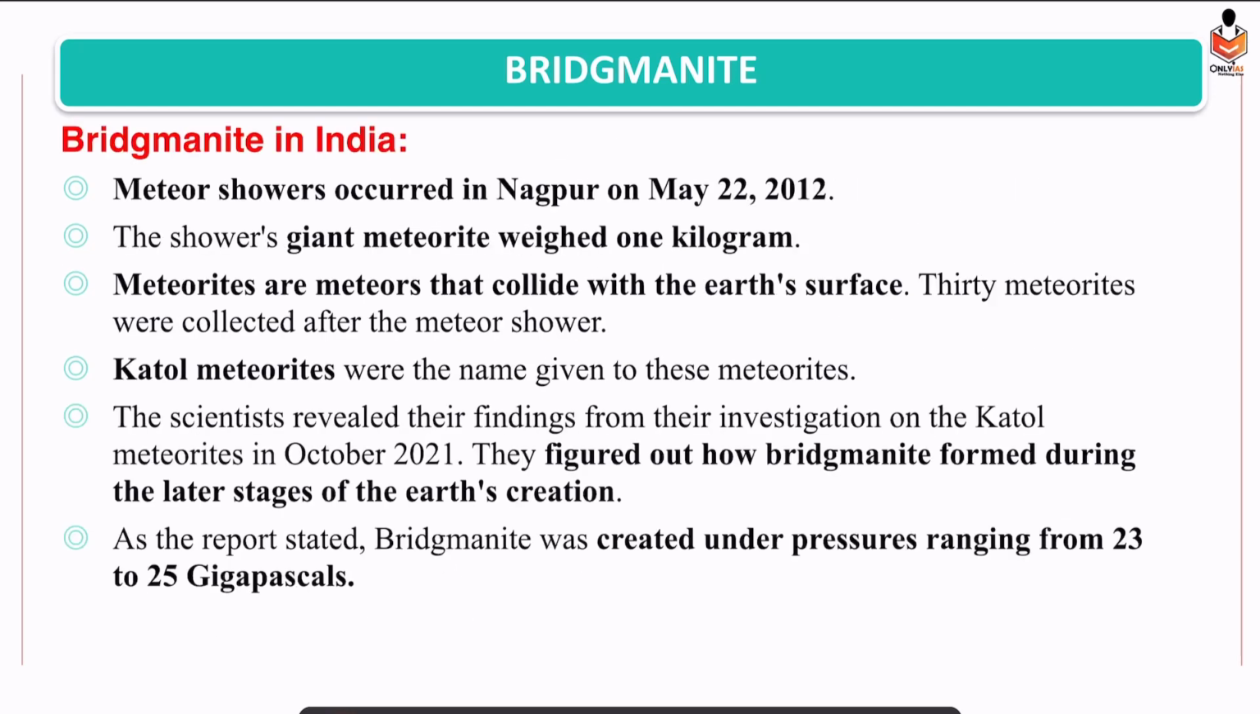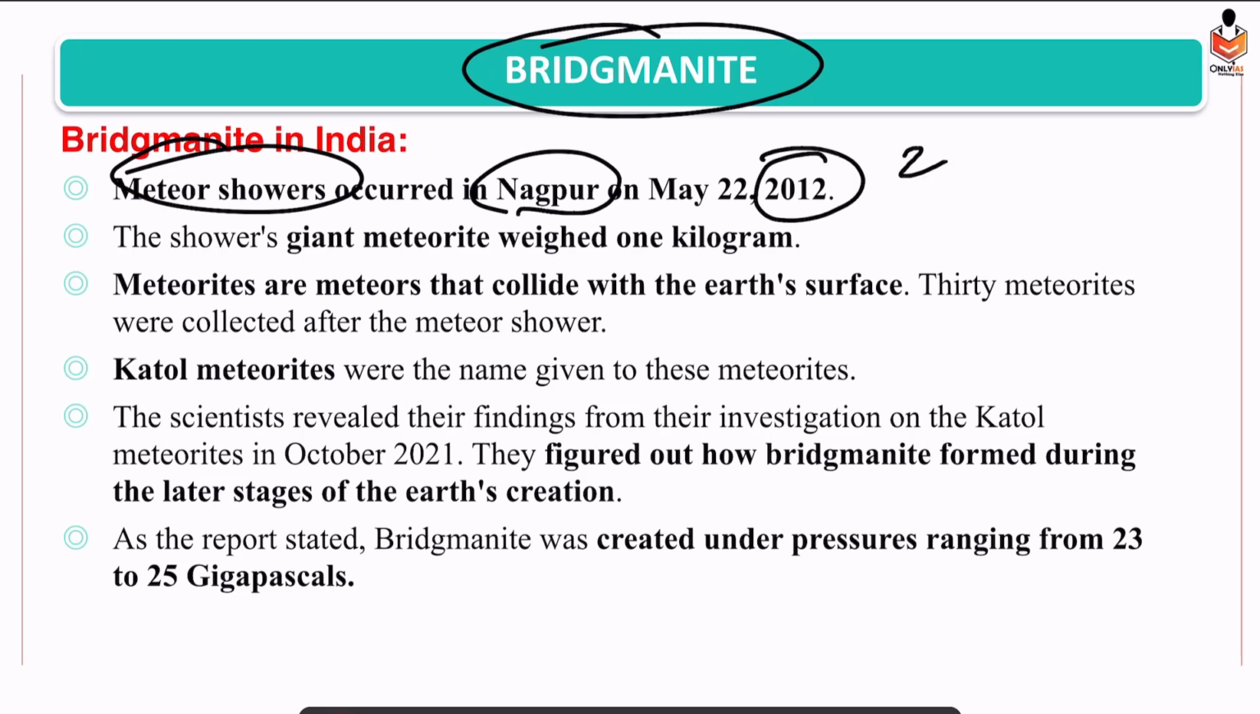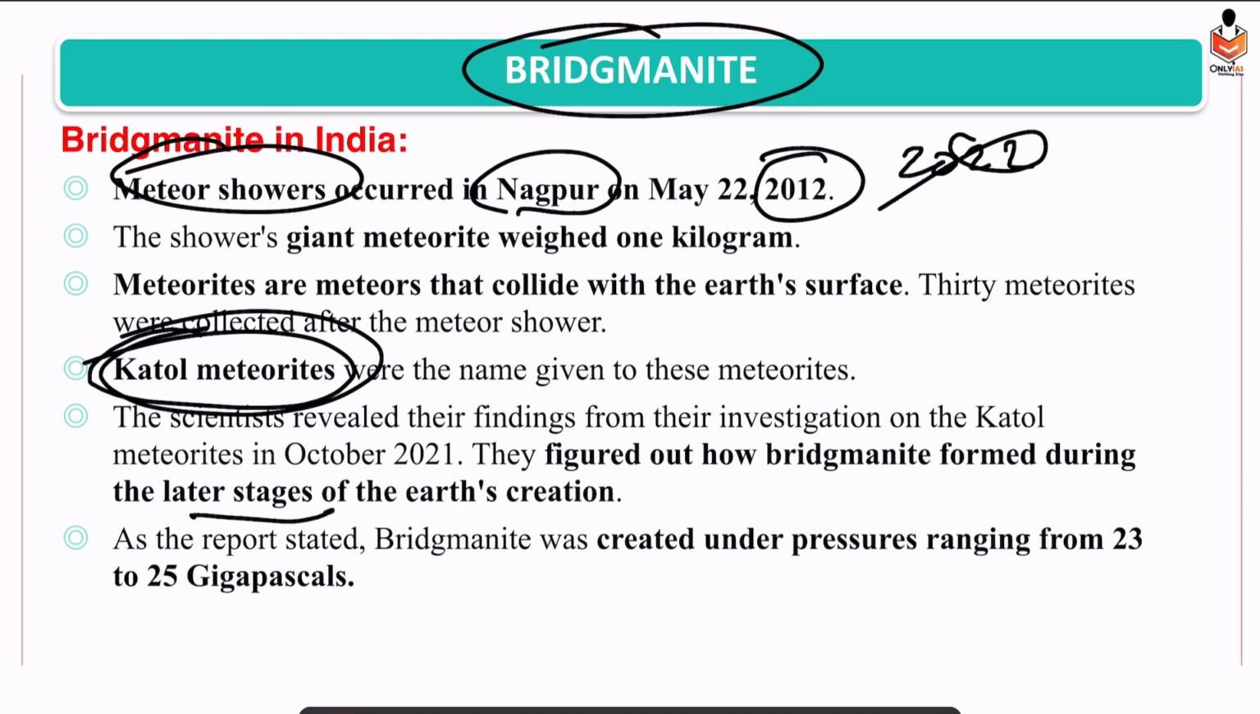Right? Alright. So Bridgmanite, we have found in India also. There were meteor showers in Nagpur. Just remember 2012, not 2022. Collectively more than 30 meteors came. They are collectively known as Katol meteorites. What are meteorites? Meteorites are the meteors that reach the Earth's surface. And through these Katol meteorites, we found out that Bridgmanite is formed during later stages of the Earth's creation, not in the initial stages, but later stages.